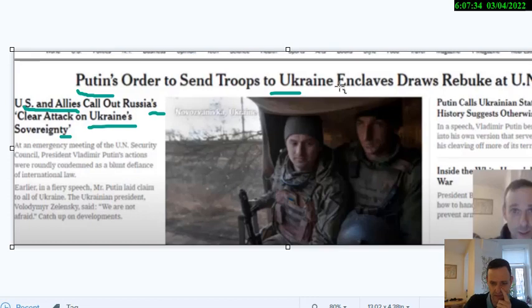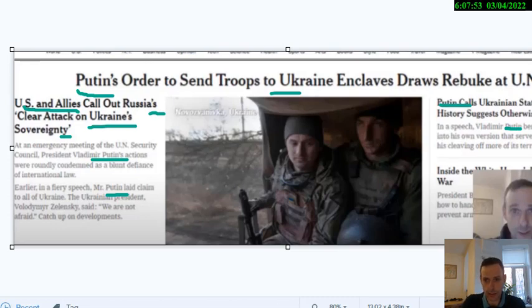Ukraine enclaves, there's not much there. And you can see here that you've got Putin is there and Putin is there. And then we come over here and there's Putin again. And then there's Putin again. So quite a lot of Putins in that article. New York Times from a few days prior to the one that we first analyzed today.